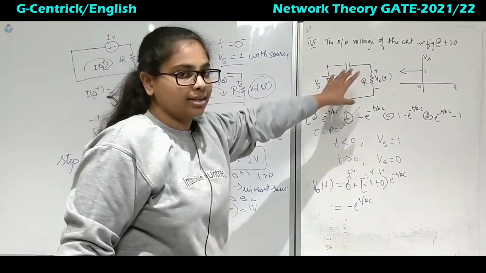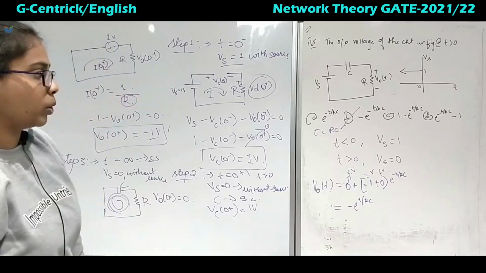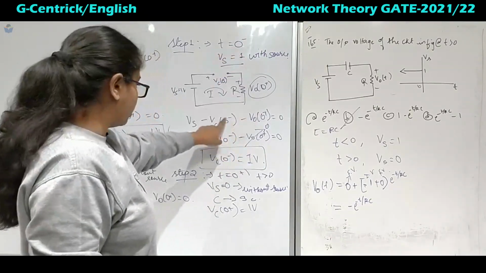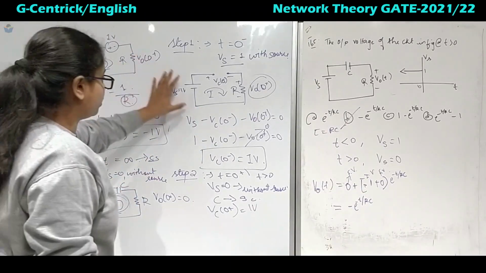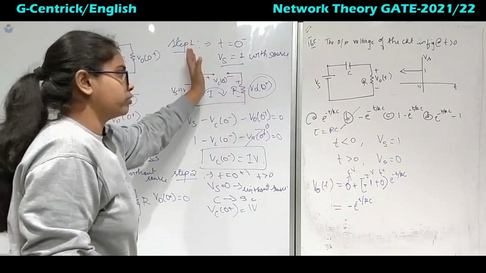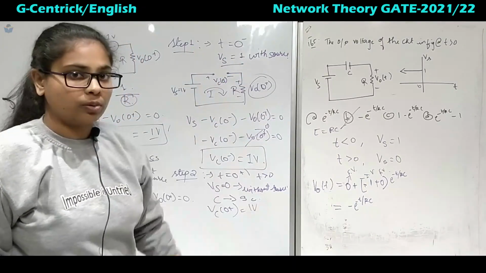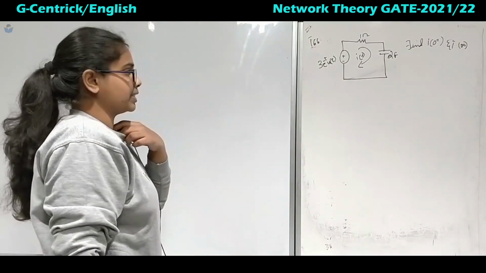If the signal is given, then assume that it is a transient problem. First you are evaluating at 0 minus, 0 plus and t equal to infinite: the final value, the initial value, and just before the initial value. Next we will take up some more problems to get familiar. So coming to question number 166.